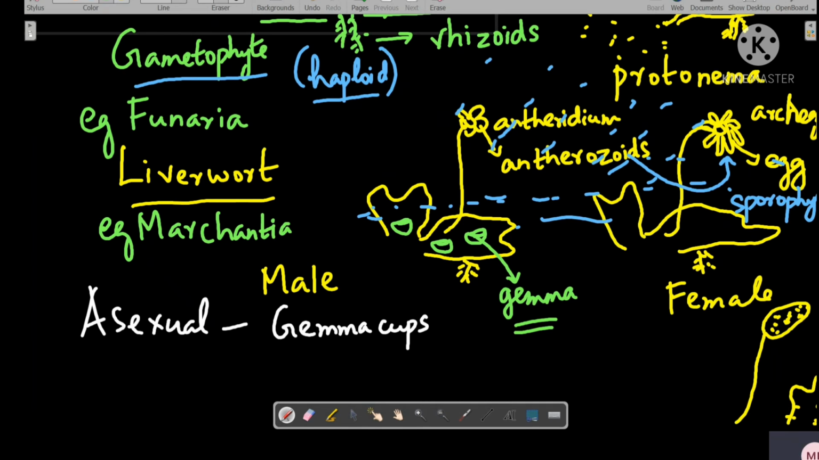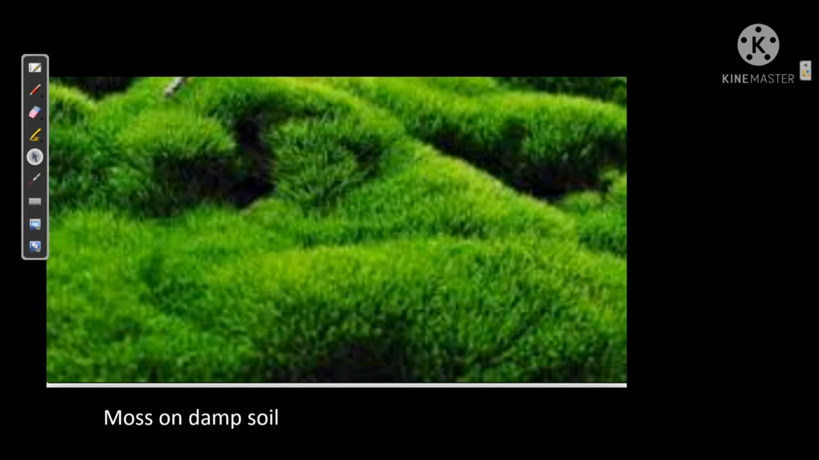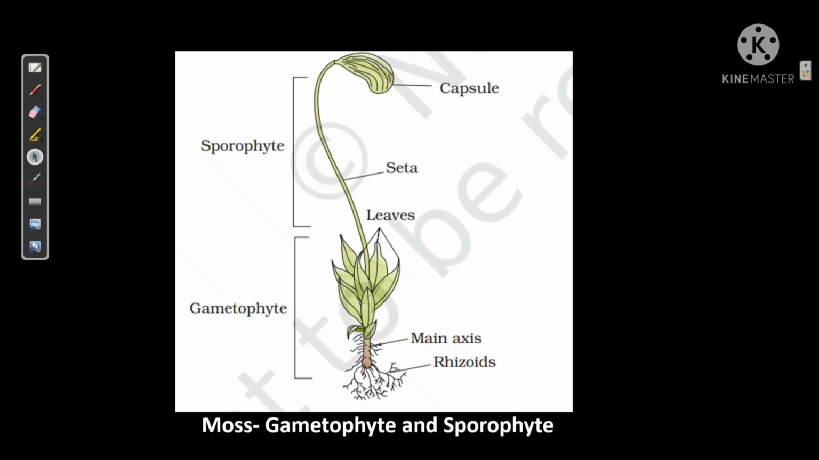In Marchantia you can see the sexes are separate. There is a male thallus. Here there is a male thallus and then there is a female. The division Bryophyta involves moss as well as liverworts. Now this is the moss. This is how moss looks. It looks like a green carpet present on damp soil or wet areas.